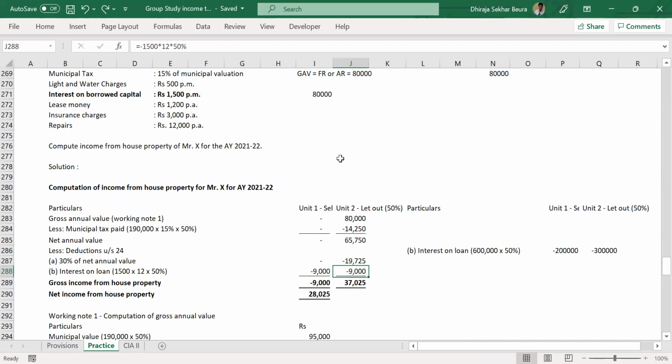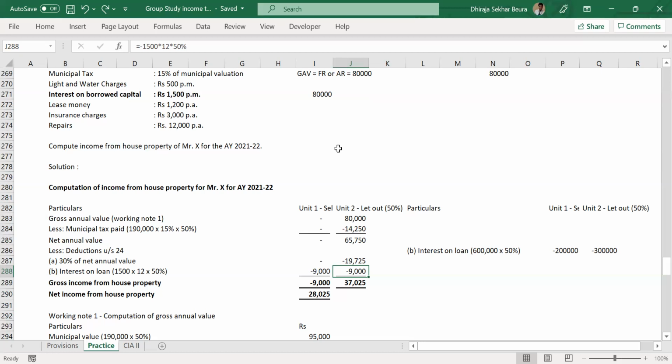Now, one of the provisions also says in income tax that interest on loan will be allowed also for self-occupied property. In self-occupied property, even though you are not being charged any tax, because the whole thing you have occupied, so no tax is charged. But if you are paying some interest on it, that is also allowed.